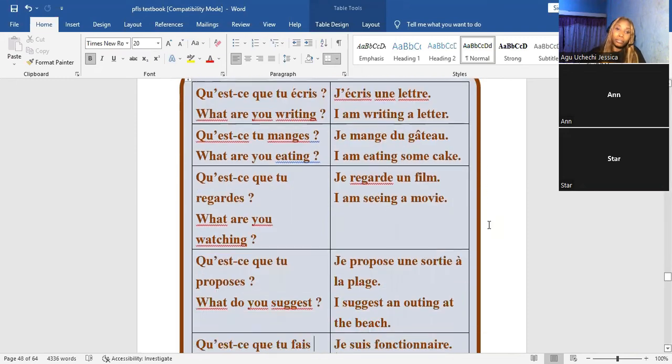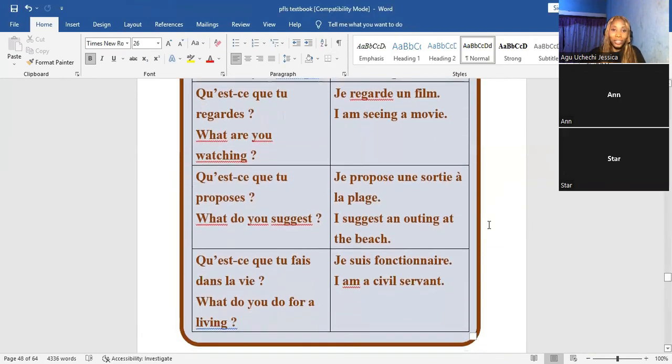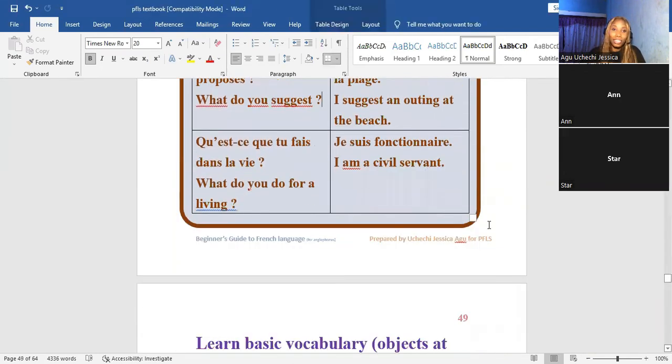The next we have qu'est-ce que tu regardes? Not est-ce que tu regardes un film? Instead, qu'est-ce que tu regardes? So the answer would be je regarde un film.